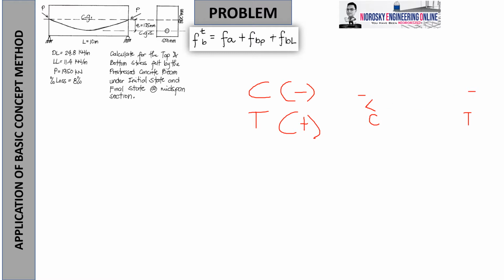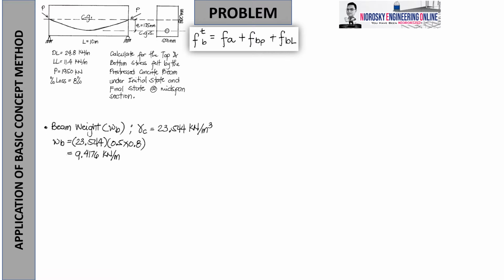Okay? Let me erase this one para at least to give space again to the computation that we will be doing. Okay, let's try to compute first the weight of the beam per linear meter distance. Okay, so we are aware that the linear weight is unit weight times the area.